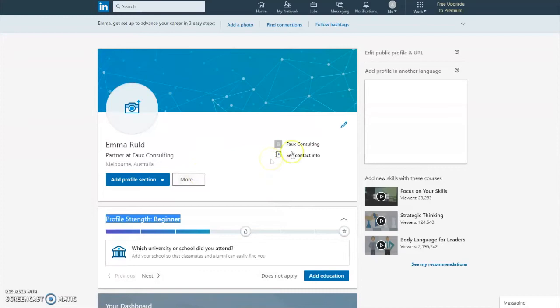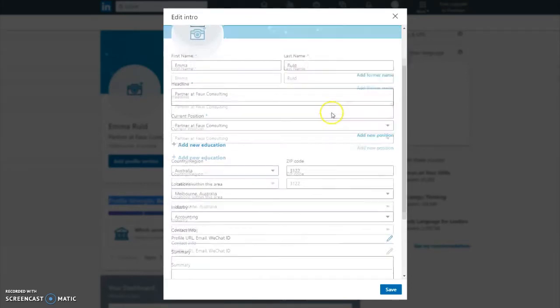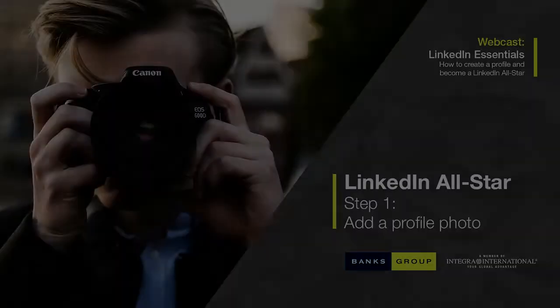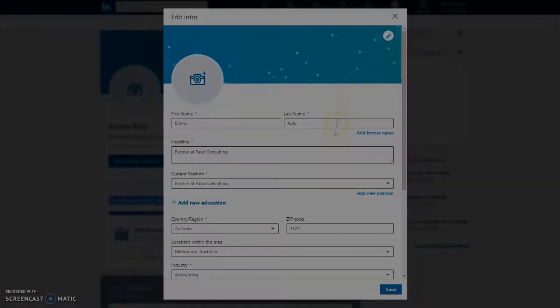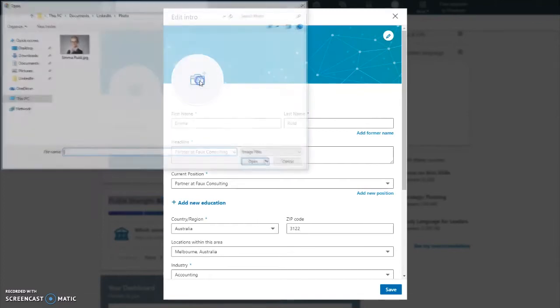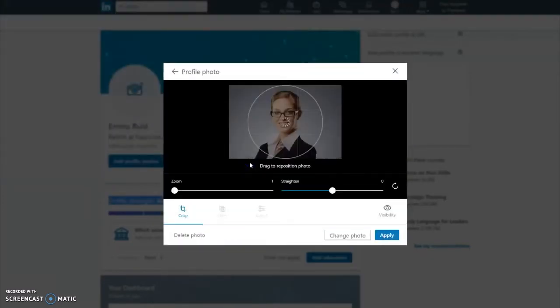To start editing your profile, click on the Edit icon, which looks like a pencil. This window will show you the various fields that you can edit, along with some of the information we have previously entered. Let's go ahead and add a profile photo by clicking the camera icon up the top left. Navigate to where you have your profile photo saved, select the photo, and click Open.